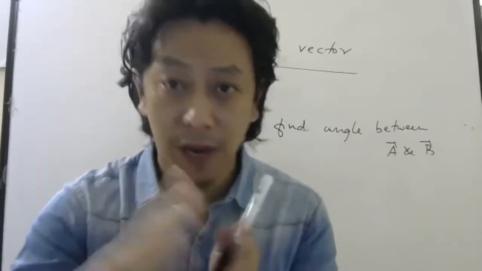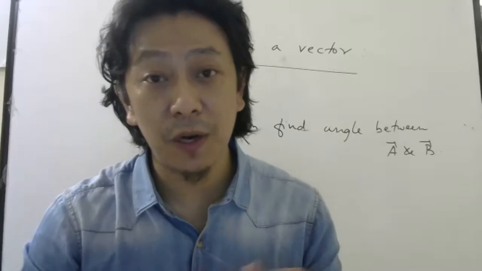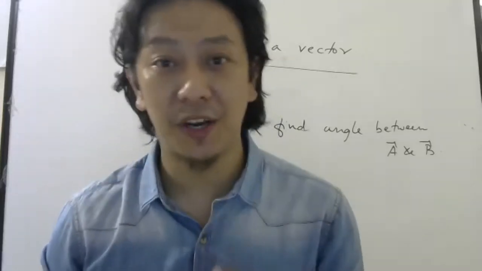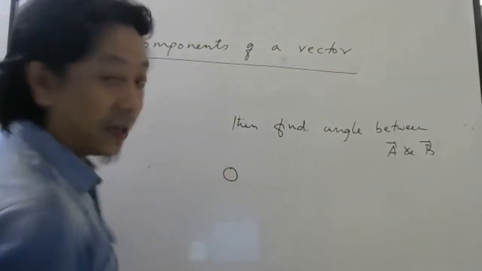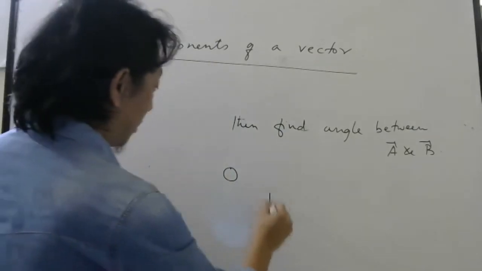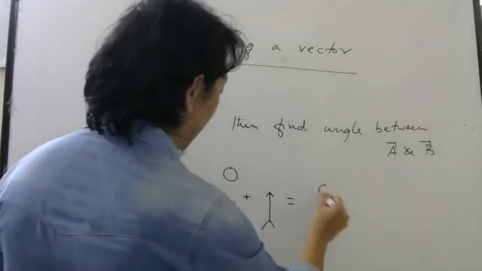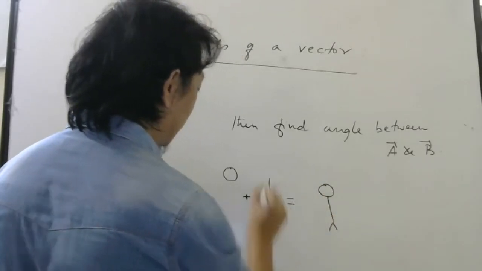So now we have learned how to add vectors. We learned how to subtract vectors. Now what we want to do is split a vector into its components. So for example, look here. If I add this with this, I get this. Okay, it should be like this, no?